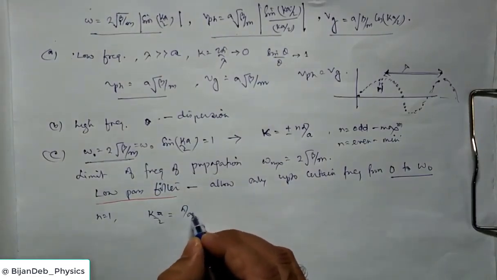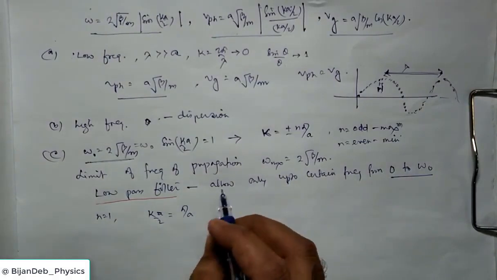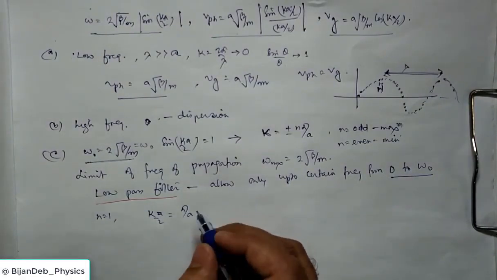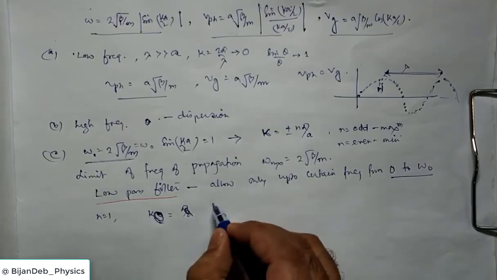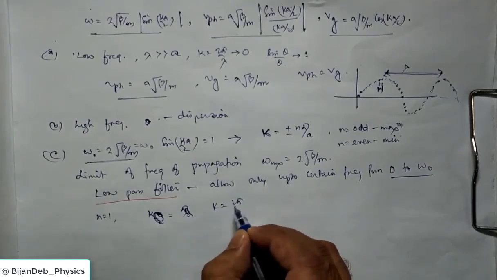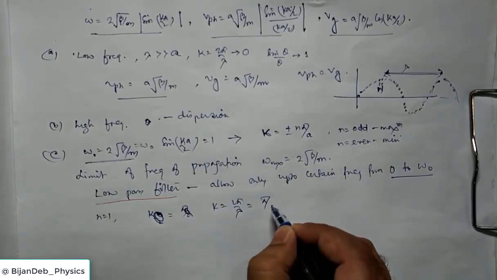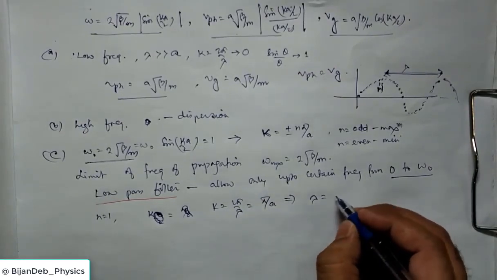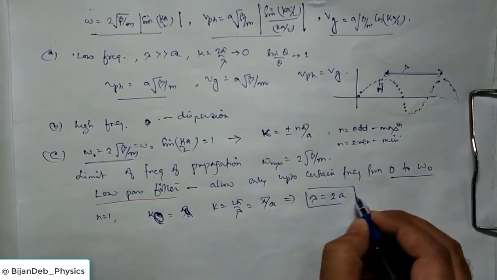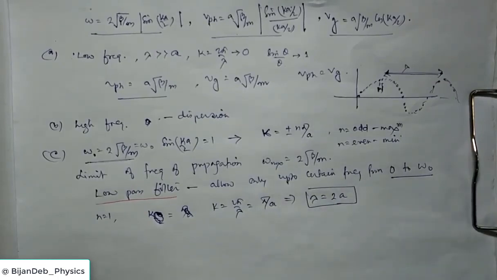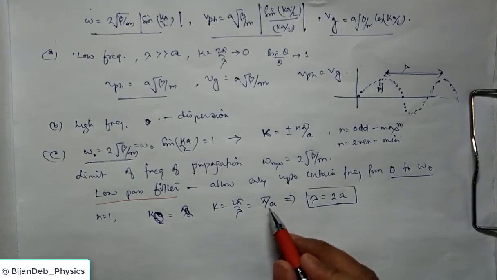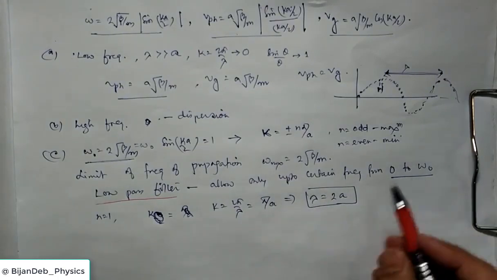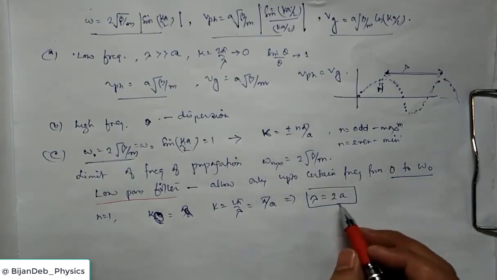Okay, so now if you take n equal to 1, then ka by 2 equals pi by 2. In that case k will be 2 pi by lambda equal to pi by a, or we will get lambda, the wavelength, equal to 2 times a. This is important. So when k is plus minus pi by a, you see a maximum occurs and lambda is 2a.